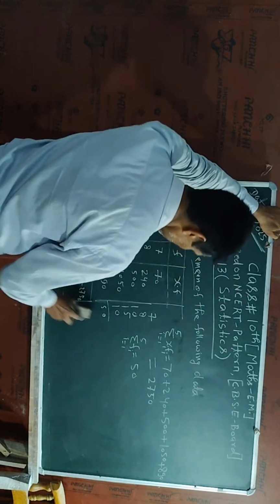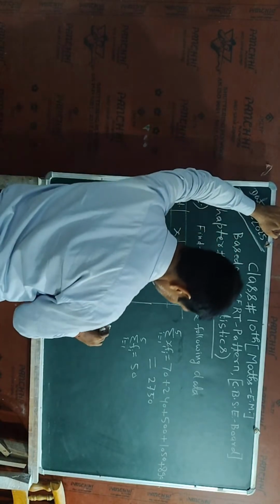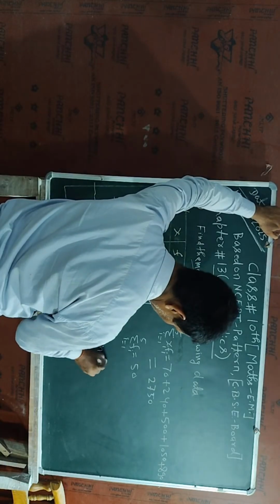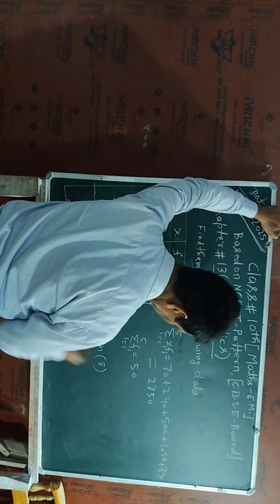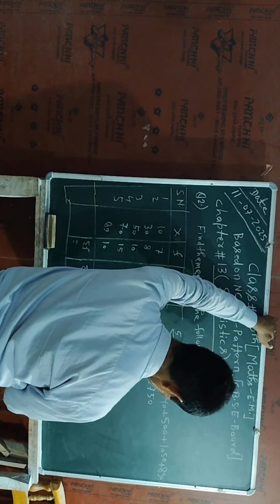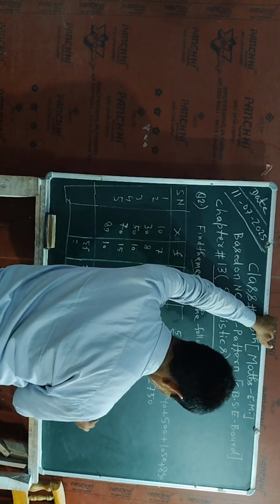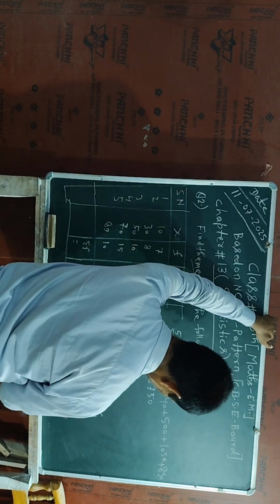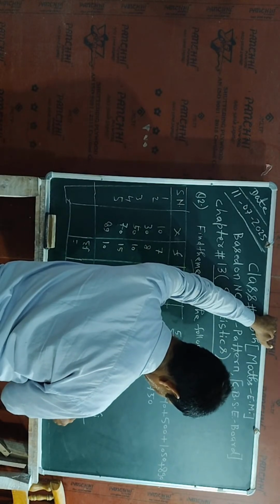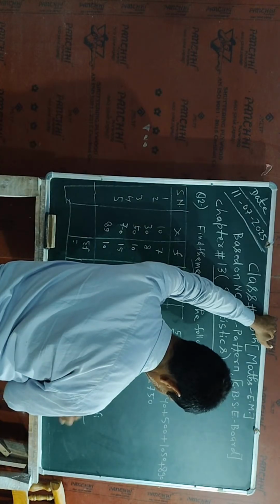Okay, students. So this is the requirement. Now I have to find the mean value. So x mean value is written by the formula sigma i equal to 1 to 5 xi into fi divided by sigma fi, i equal to 1 to 5.